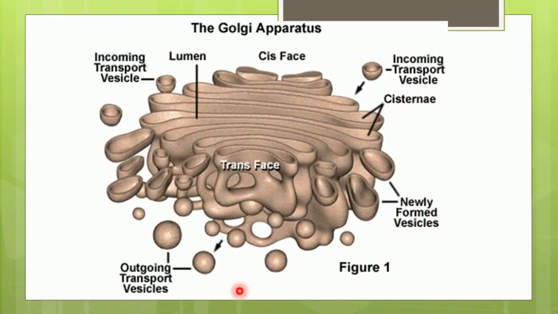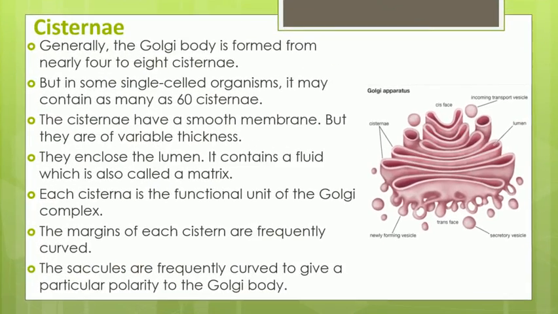In this picture, we could see the exact detailed structure of the Golgi complex. There are two phases to the Golgi complex. One phase is called the cis phase and another phase is called the trans phase. We will understand these in more detail in the upcoming slides. As we have studied, there are three components which make up the Golgi complex.